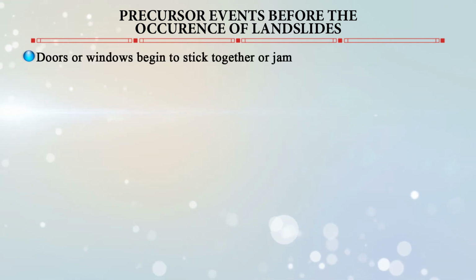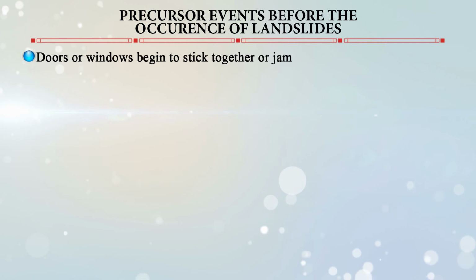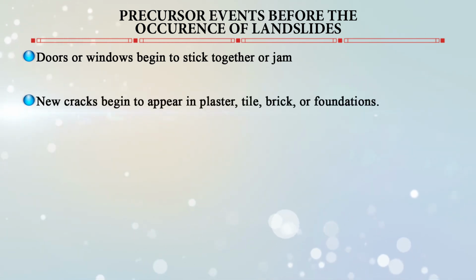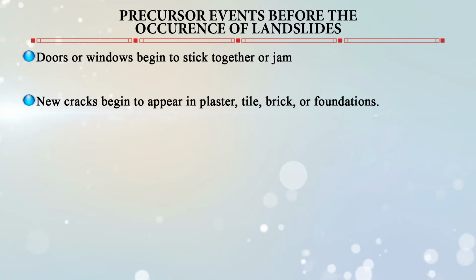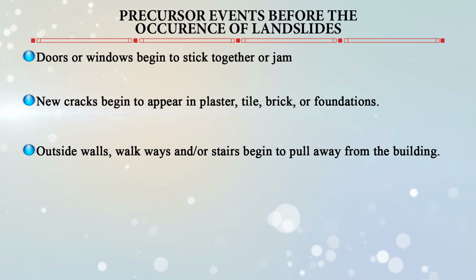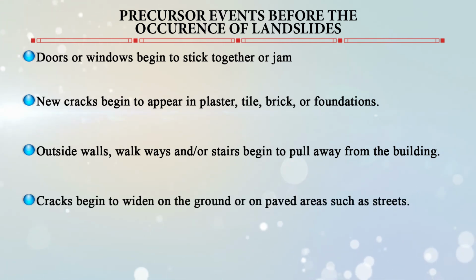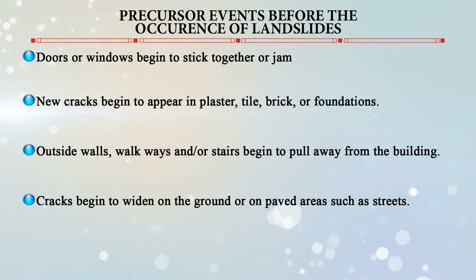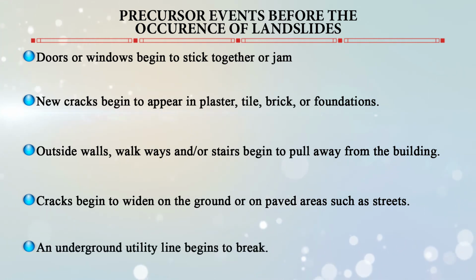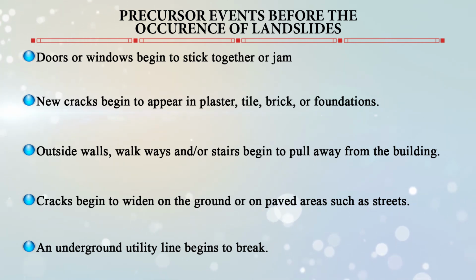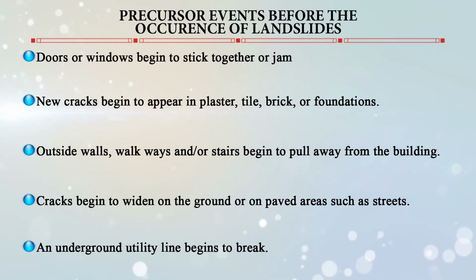Doors or windows begin to stick together or jam. New cracks begin to appear in plaster, tile, brick, or foundations. Outside walls, walkways, or stairs begin to pull away from the building. Cracks can begin to widen on the ground or paved areas such as streets. An underground utility line begins to break. These are the signals that something is occurring for the landslide.